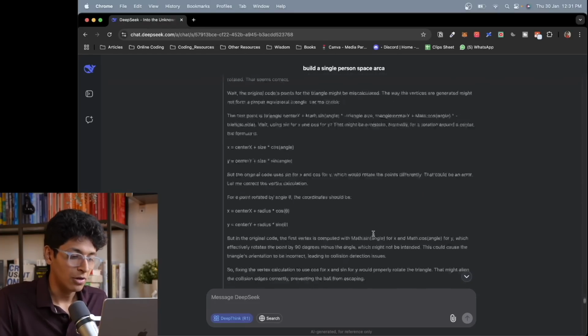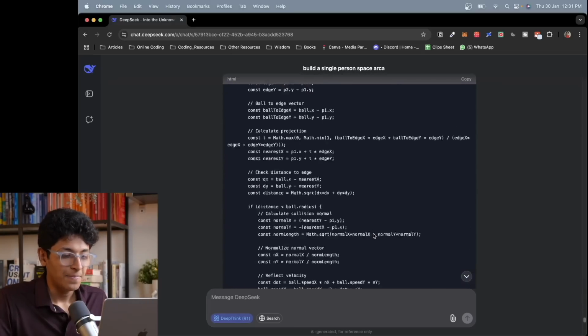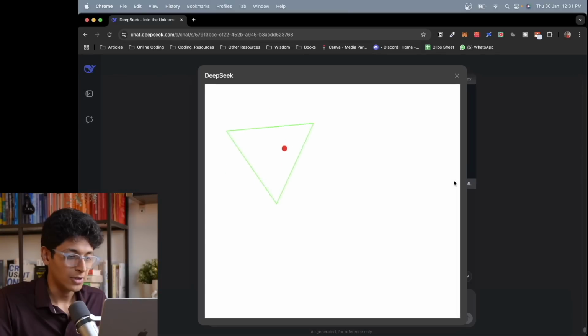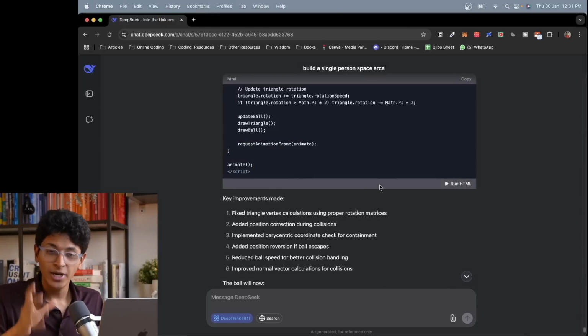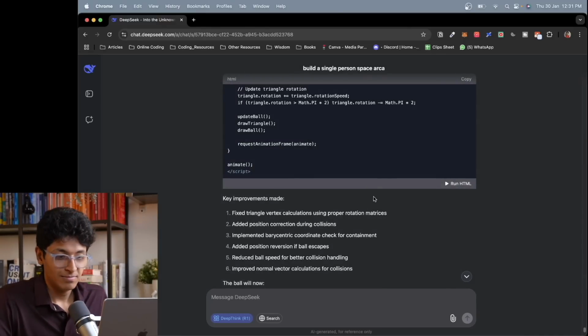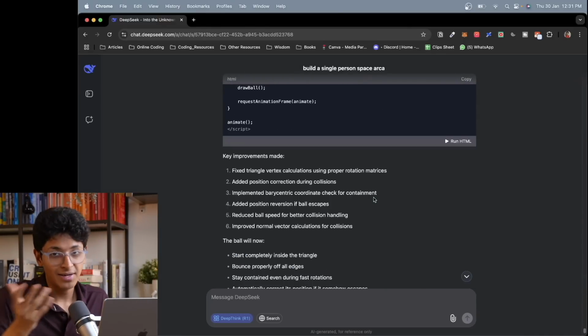It figured out how to solve it, rewrote the code again, and then if I press on run the code, as you can see, at least it is better. It is better than before. I can keep asking it to refine the code if I want to make it better. But this is an example of how you can create simulations inside of Deepseek using just plain text in JavaScript or any other language that you want to.